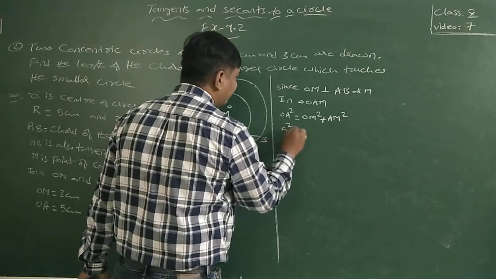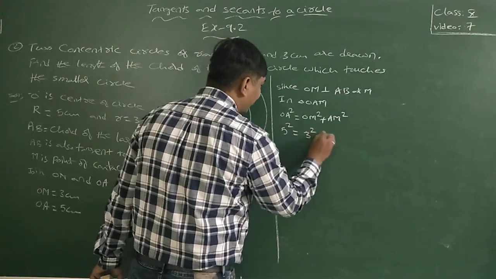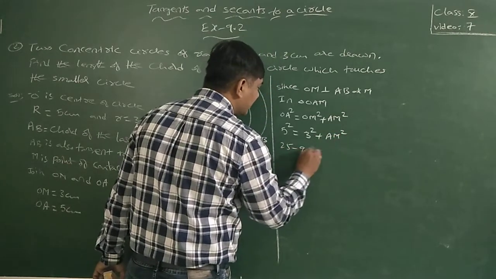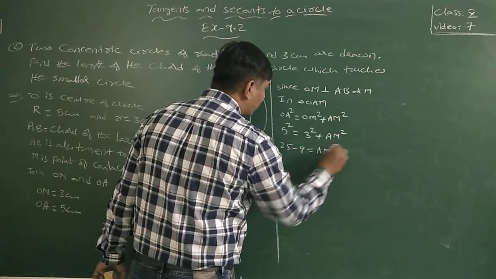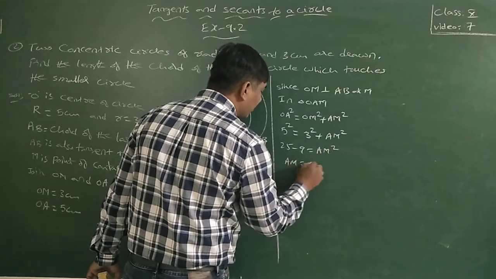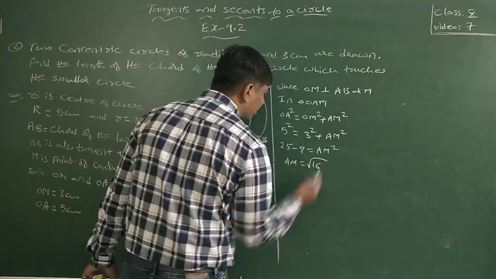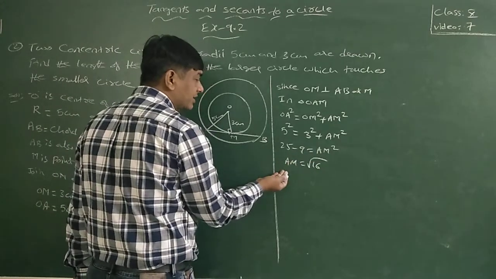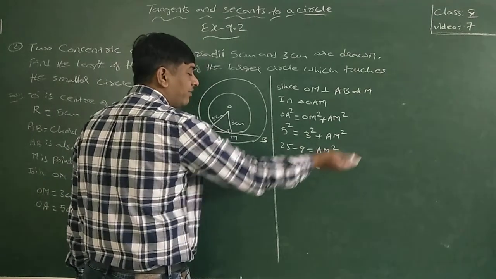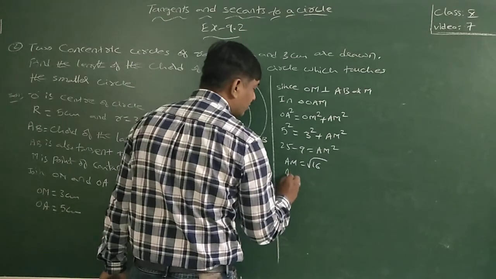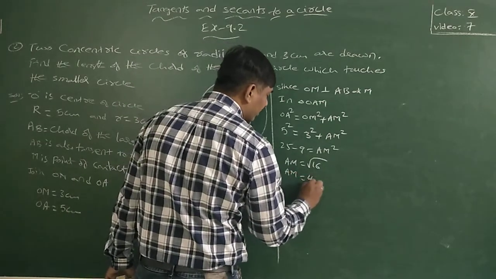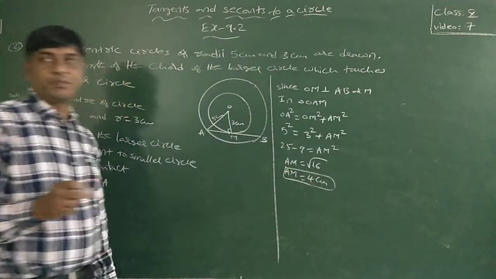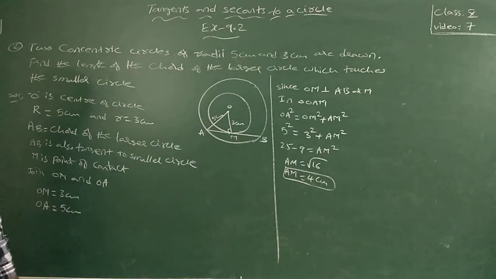So 5 square is equal to 3 square plus AM square. 25 minus 9 is equal to AM square, so AM square is 16. Taking the square root, AM is equal to 4 centimeters. You get plus or minus, but length can never be negative.